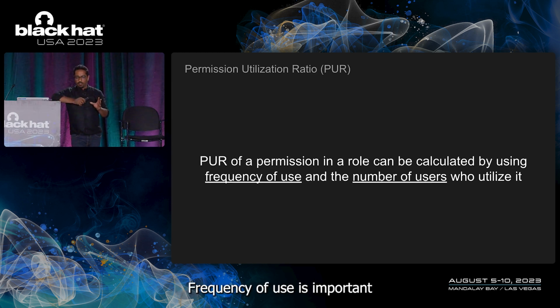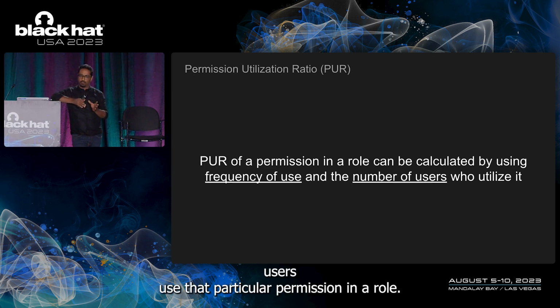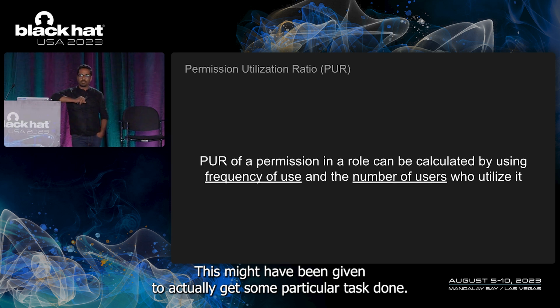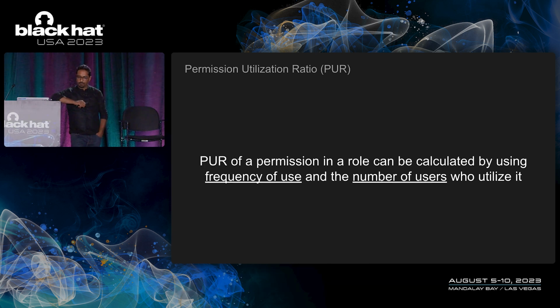Frequency of use is important because it will tell you how frequently users use that particular permission in a role. Because if a permission is used only once in the last 90 days, then it tells you that it's not a heavily used permission. This might have been given to actually get some particular task done.